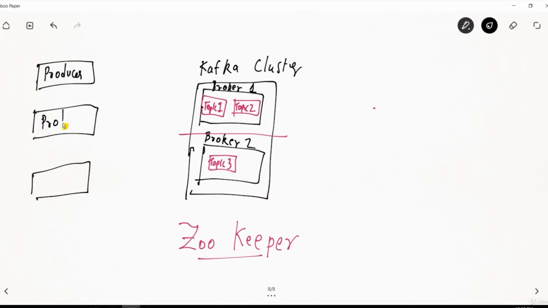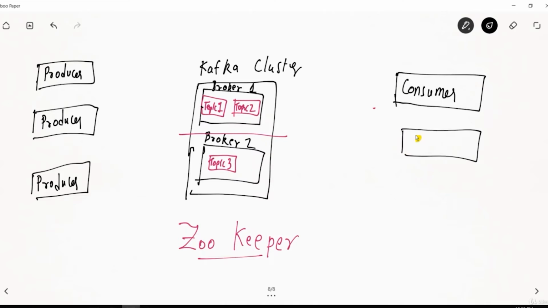This is my producer. And on this side is my client. Talking in terms of Kafka, we will call it a consumer. It can be anything. It can be Hadoop, a separate Spark installation, or some other servers. So this is my consumer.